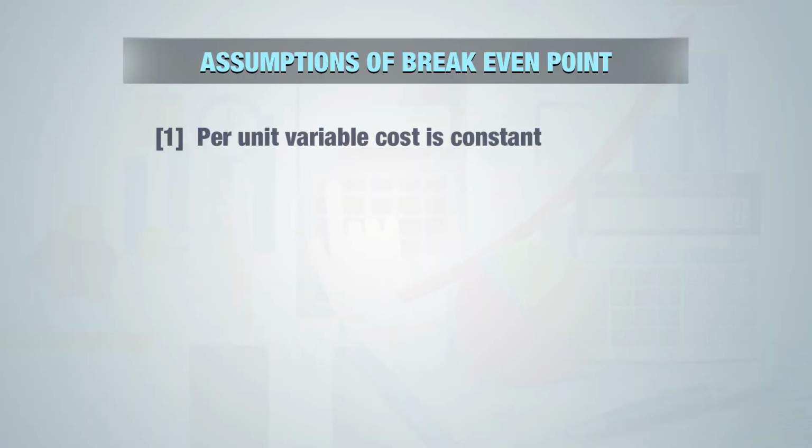So we are supposed to make assumptions when we go for computation of break-even point. Our computation will be based on two assumptions. The first is that per unit variable cost is constant, it will never change. Total variable cost will change, but variable cost per unit for one unit will remain the same for any situation, whether the sales level is 0% or 100%.